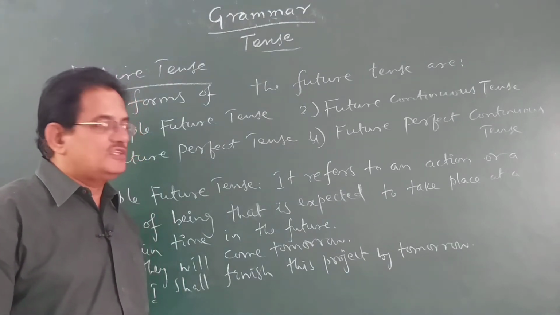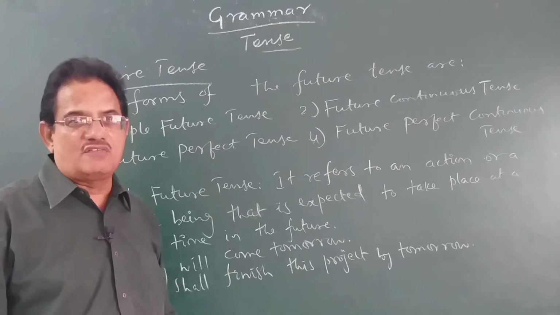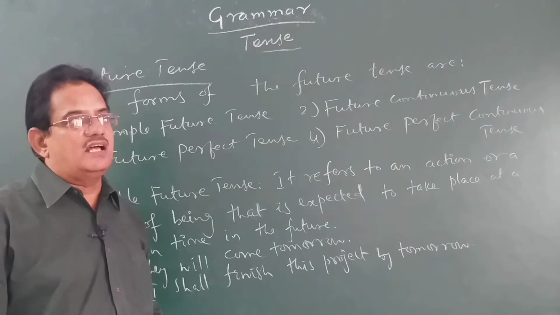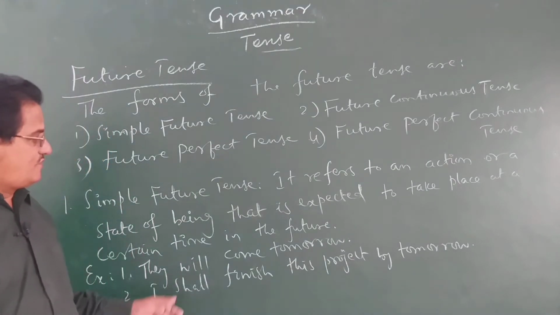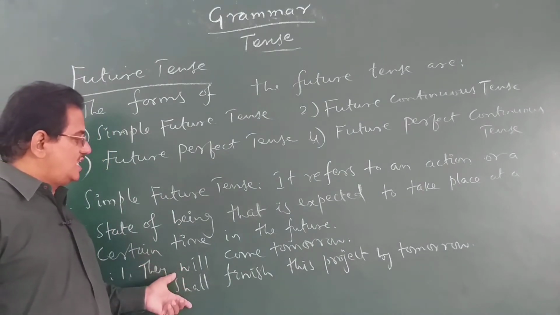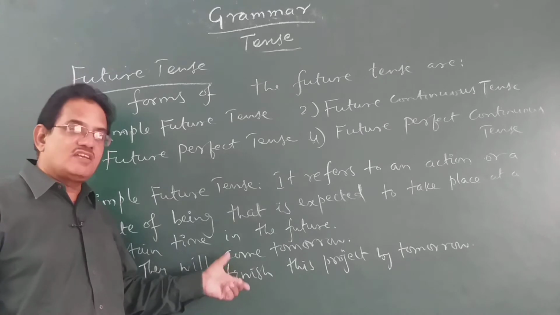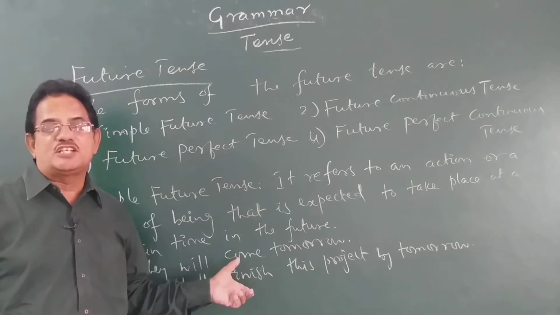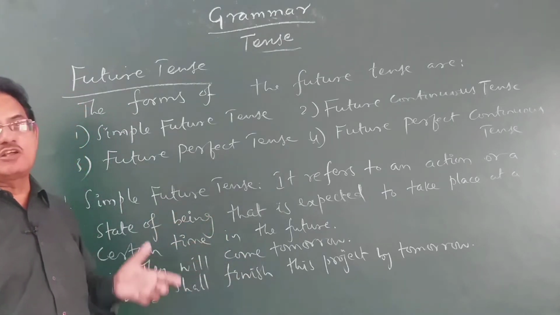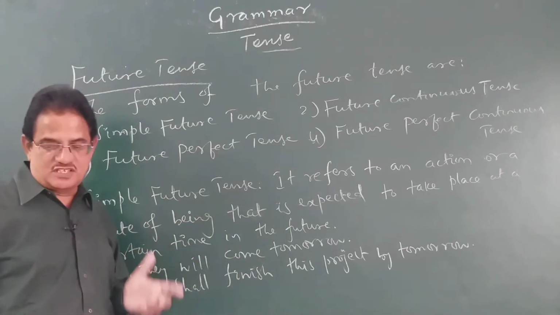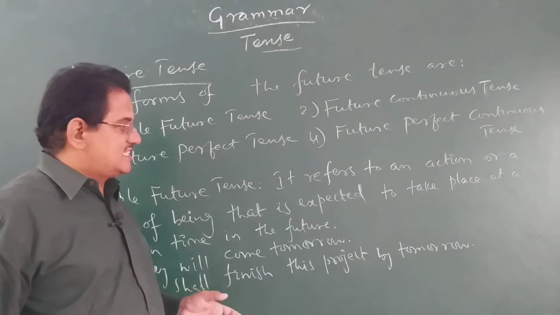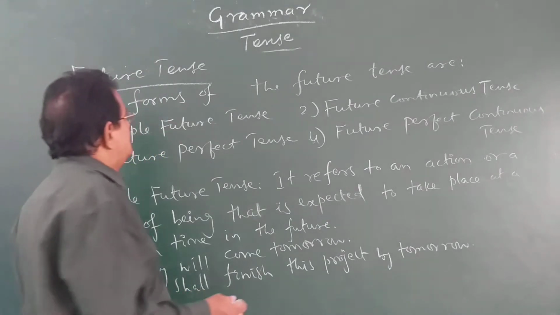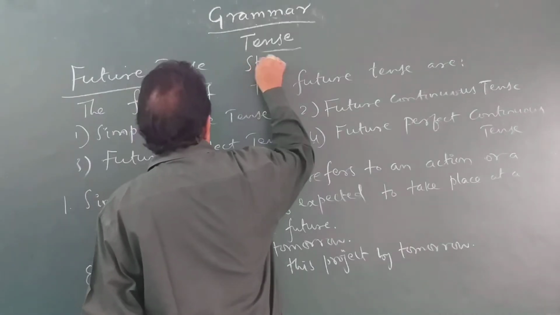So, whenever you find the words such as shall or will in the sentences, you can say that they refer to future actions. If either will or shall is followed by V1 form of the verb, that verb is said to be in simple future tense. So, we can say that the structure can be written like this.